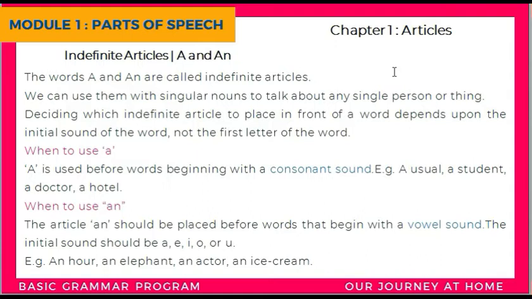Deciding which indefinite article to place in front of a word depends upon the initial sound of the word and not the first letter of the word. This is the most important and the most basic rule that we have to teach children. So when to use a and an, how to decide that? We have to decide that based on the initial sound of the word.